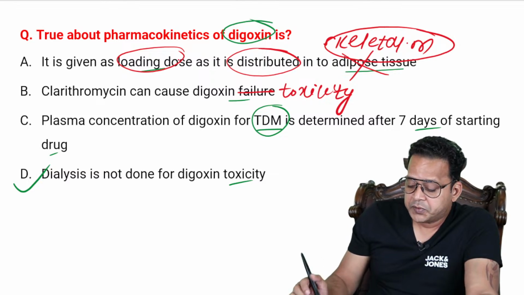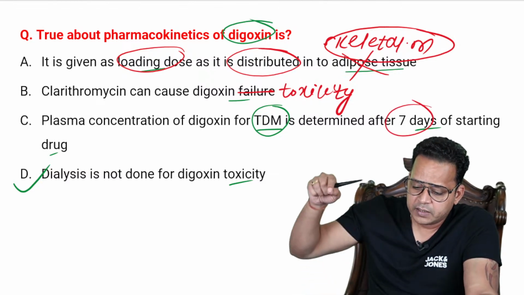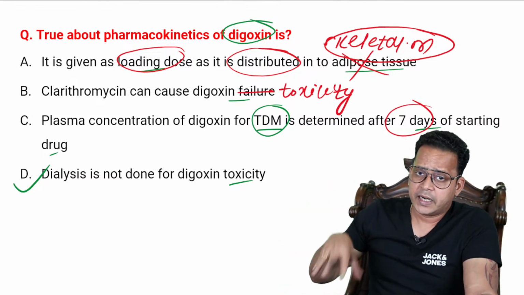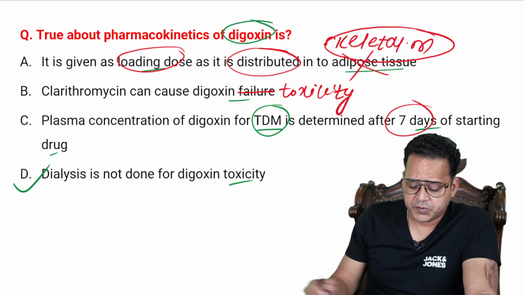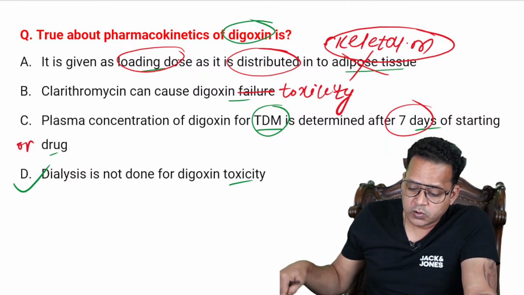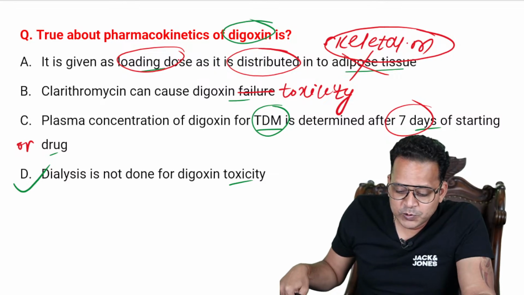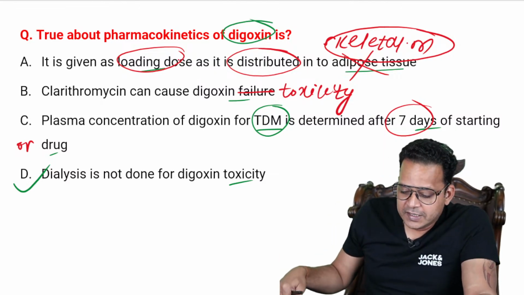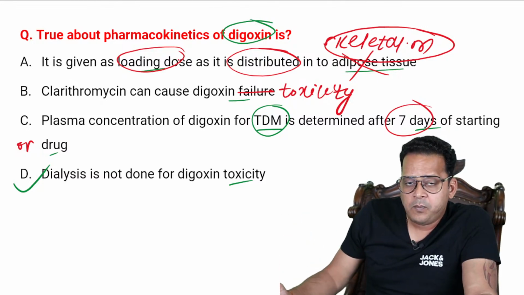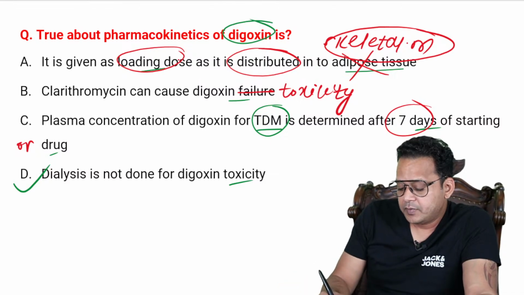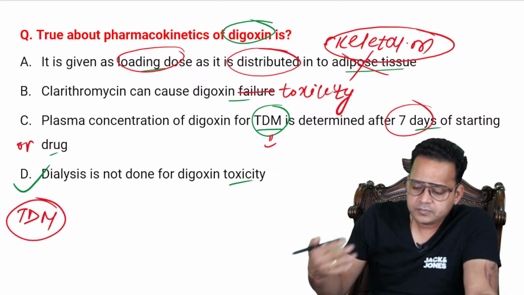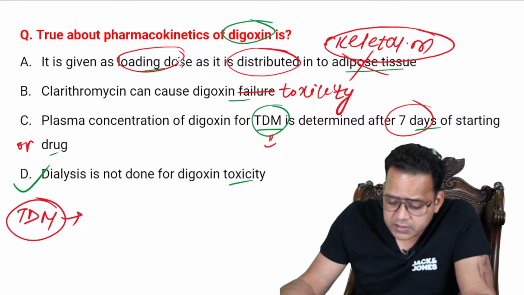Plasma concentration of digoxin for TDM is determined not after 7 days. See, why? Tell me why C is not the answer. See, it's not always about the right answer. It's always about the best possible answer. So here, C or D can be the right answer. Anyways, wherever you are from, if C is not the answer, as I've said, why C is not the answer? Because, see, whenever I do TDM, what is the time period? Tell me. So, Astika Mishra, it depends upon T half.